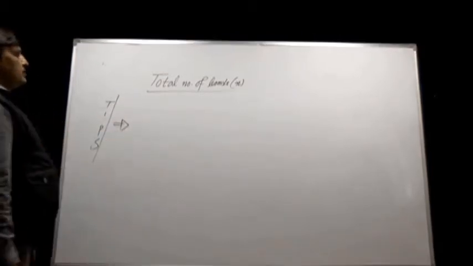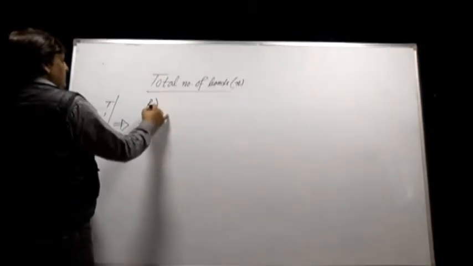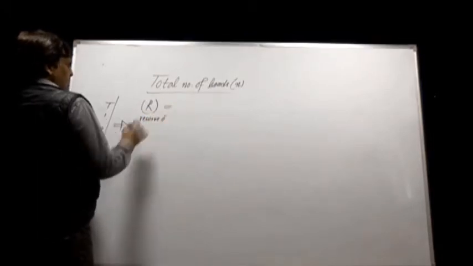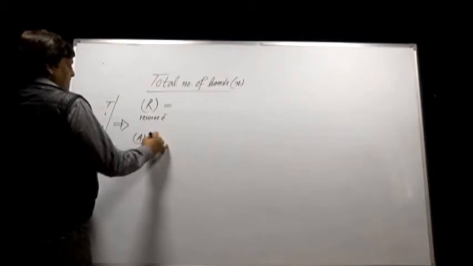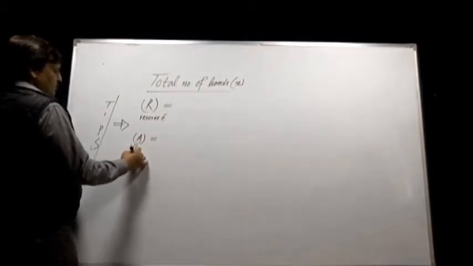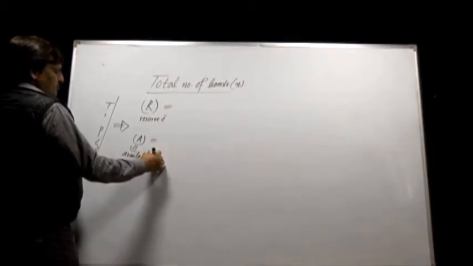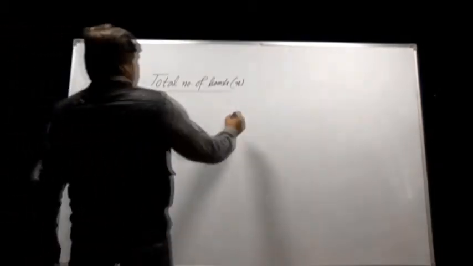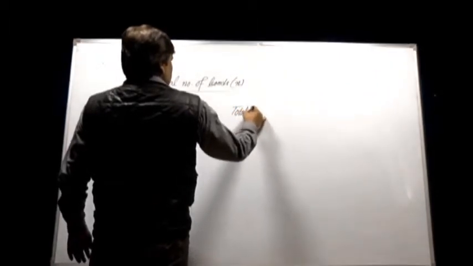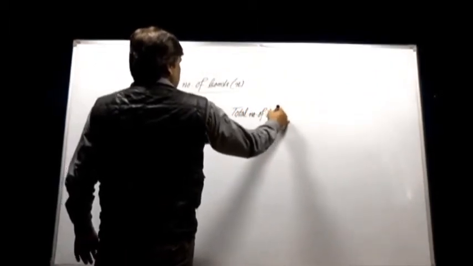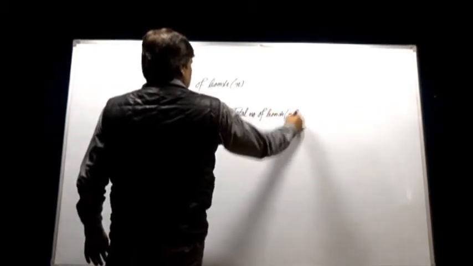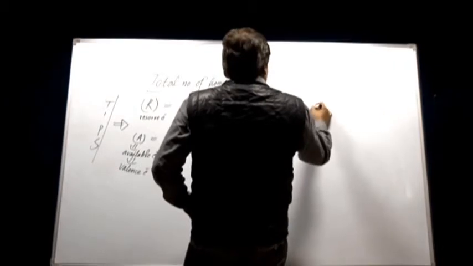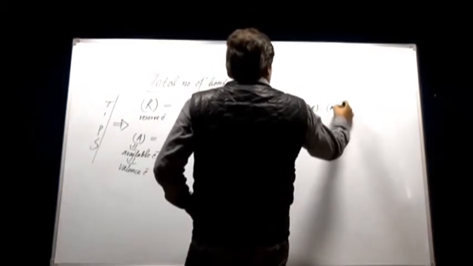In order to calculate the total number of bonds, denoted N, first we have to calculate R. Here R stands for required electrons. And then calculate A, which stands for available electrons, or it is also called valence electrons. As soon as these are calculated, the total number of bonds, that is N, is equal to (R minus A) divided by 2.